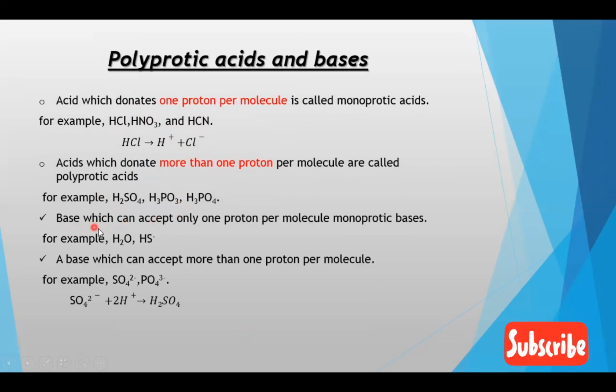Similarly, a base which can accept only one proton per molecule is a monoprotic base, whereas a base which can accept more than one proton is a polyprotic base. Firstly, water and HS-, they can accept just one proton, so they are monoprotic bases, whereas SO4 2- can accept two protons and PO4 3- can accept three protons, so they are polyprotic bases.